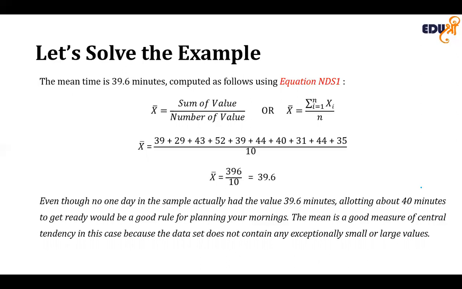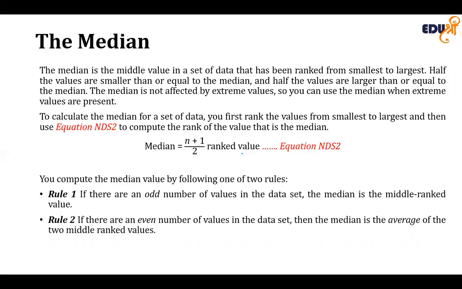In contrast, if we increased the value of 43 to 103 because on some day it actually took a long time, now the mean was not giving the right position, because it will be 45.6, and we know that only one data point, that is 52, is more than 45.6. So it will be 9 on one side and 1 on the other side, so that is not giving us the right position.